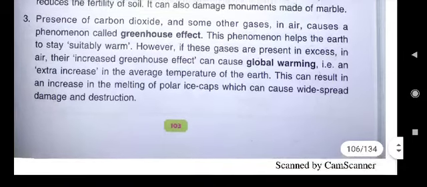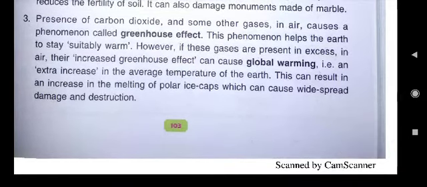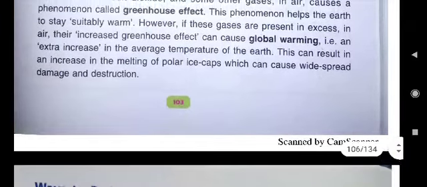Global warming means an extra increase in the average temperature of the earth, and this can result in an increase in the melting of polar ice caps, which can cause widespread damage and destruction.